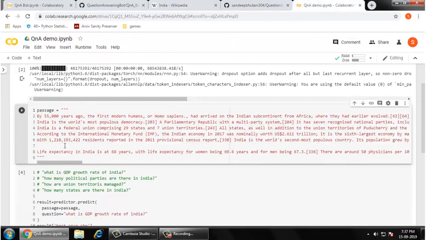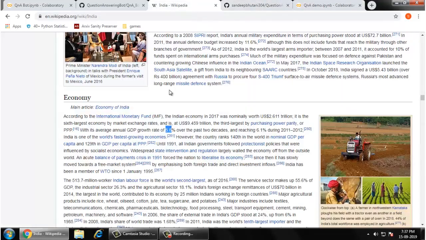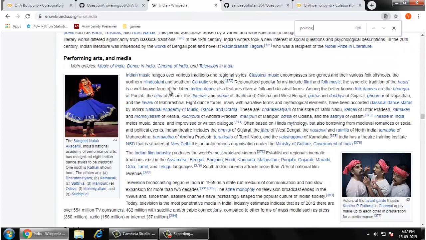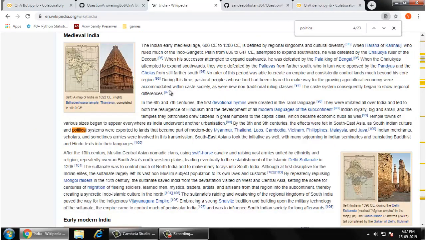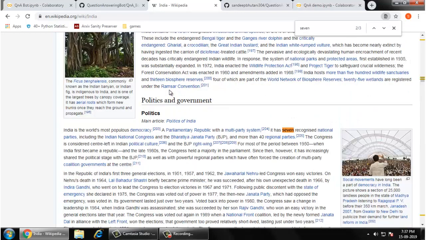Wonderful. The other question is also a simple question where you are going to get a simple answer. How many political parties are there in India? 7. It is also there, political parties. It has 7 recognized national parties, right?